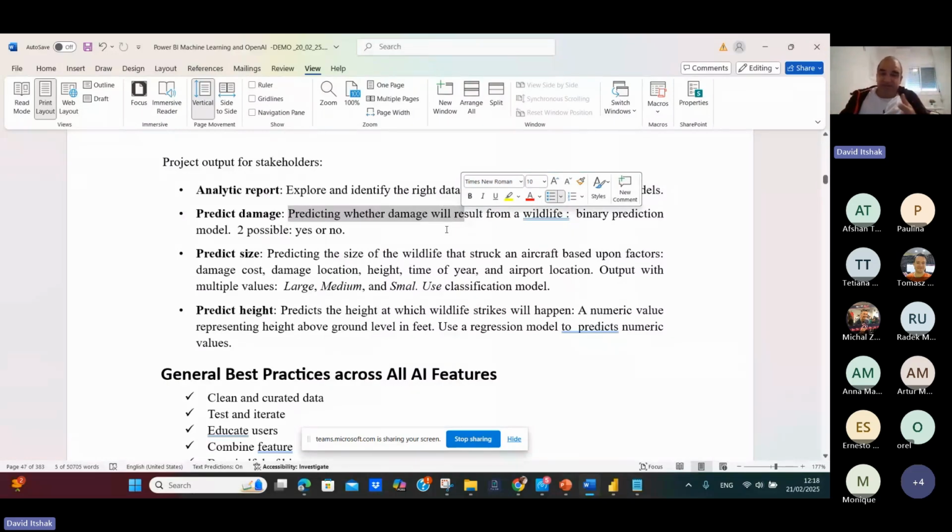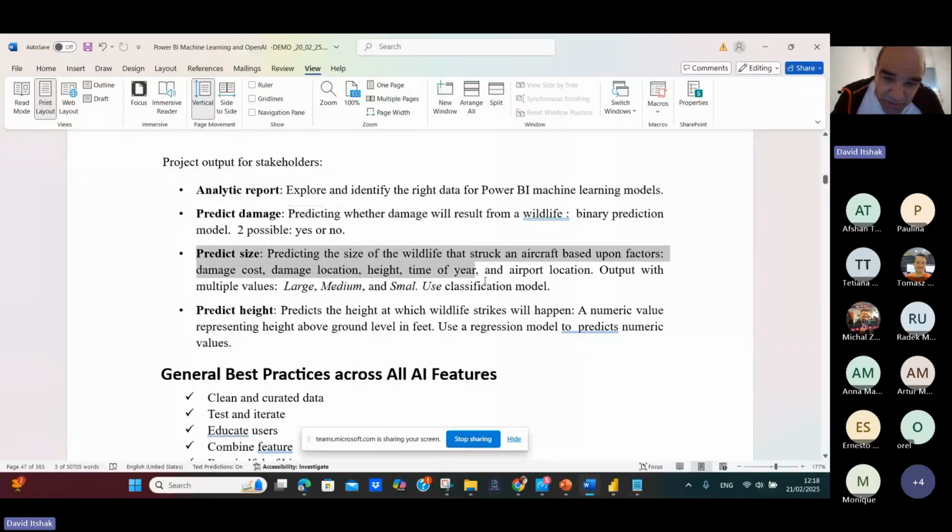Predict the size of the strike. It's based upon location, time of the year, and airport location. Output will be large, medium, and small. This is the classification model. Predict the size of the damage. Predict the age of the wildlife strike. And here we will use a regression model.